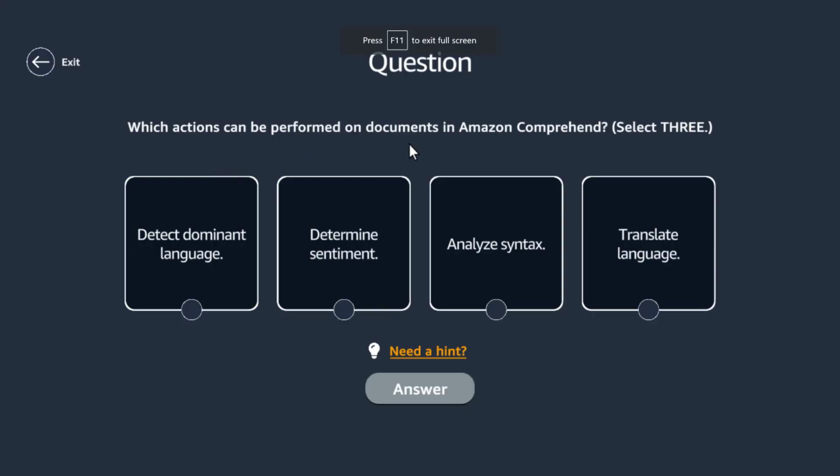Which actions can be performed on documents in Comprehend? You can determine sentiment. Do we translate it? No. Analyze syntax. I think you can detect language.